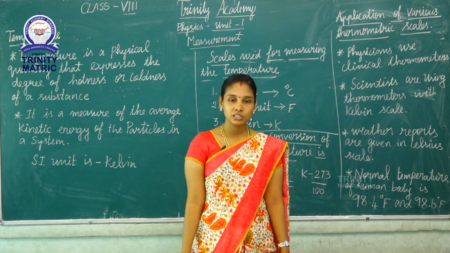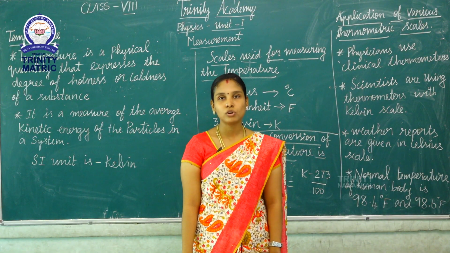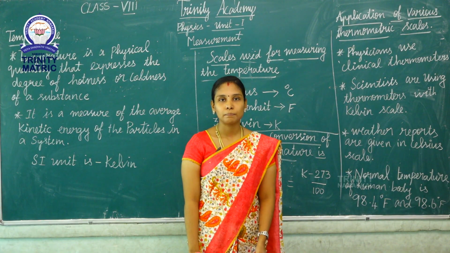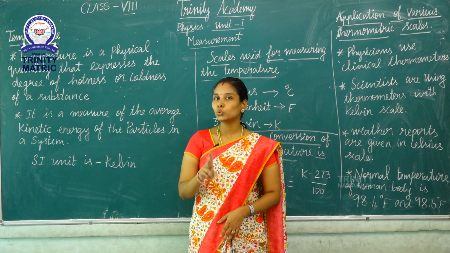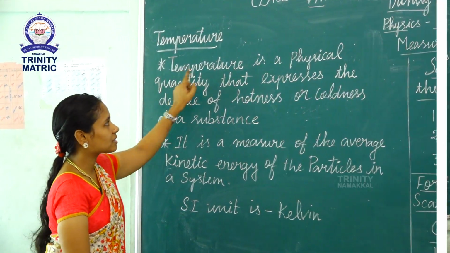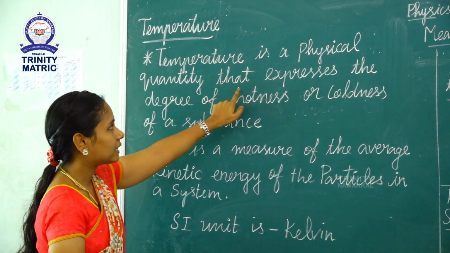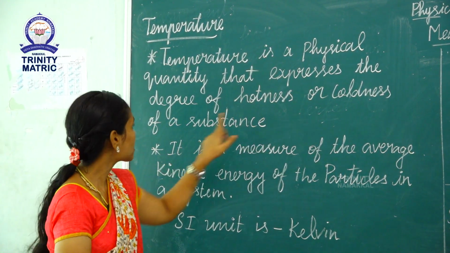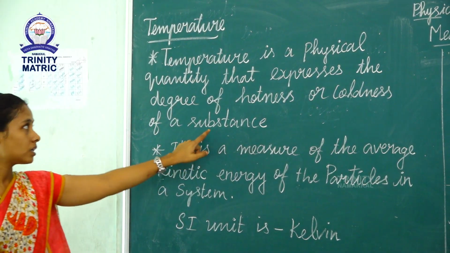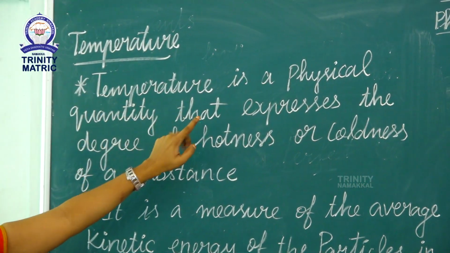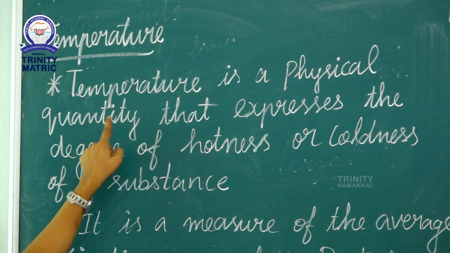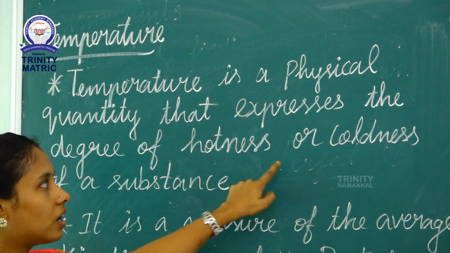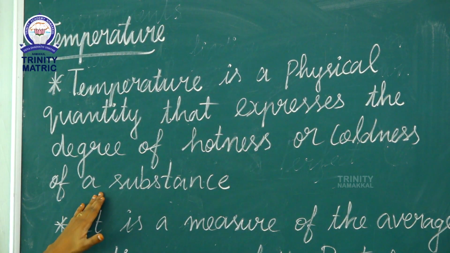Let's see the next base quantity, temperature. We need a reliable quantity to decide the degree of hotness or coolness of an object. The quantity is temperature. Temperature has two definitions. Temperature is a physical quantity that expresses the degree of hotness or coldness of a substance.